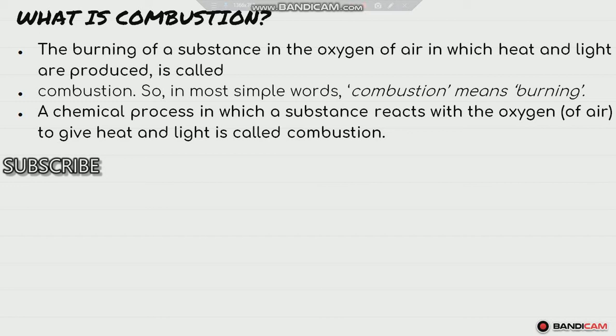So, what is combustion? The burning of a substance in the oxygen of air in which heat and light are produced is called combustion. In most simple words, combustion means burning, a chemical process in which a substance reacts with oxygen that is present in the air to give heat and light.